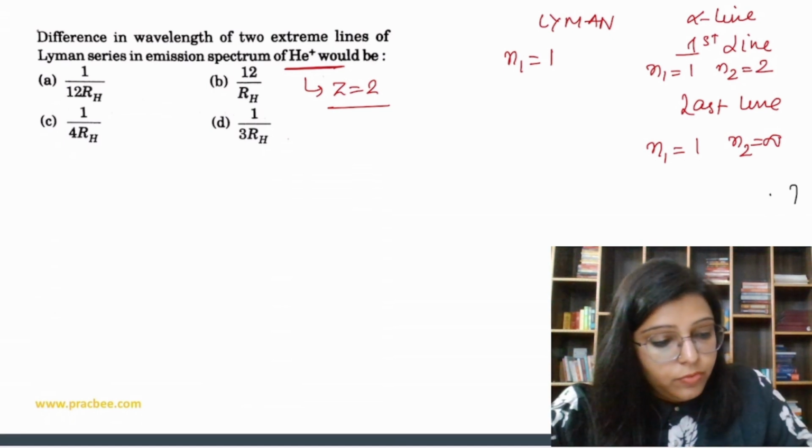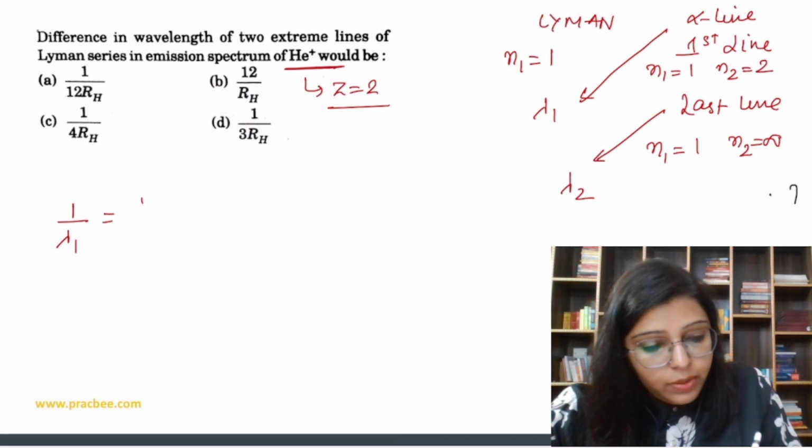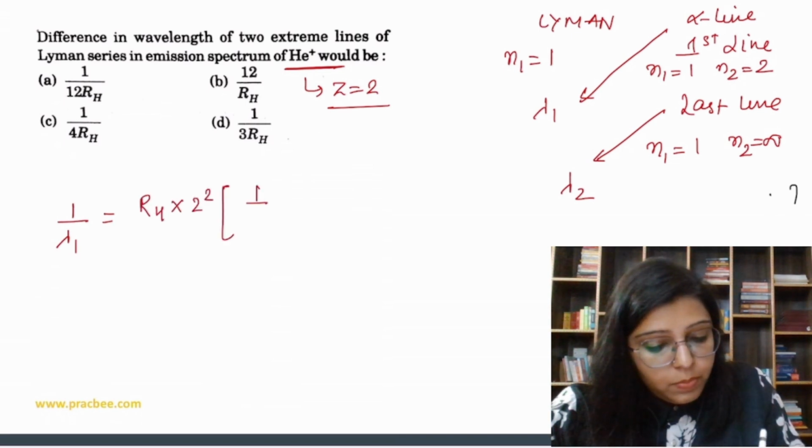So we have to find the difference in wavelength. Suppose for the first line I am taking lambda 1 and for the last line I am taking lambda 2. So let's find out 1 by lambda 1. So 1 by lambda 1 is RH into 2 square, upon 1 by 1 square minus 1 by 2 square, right?